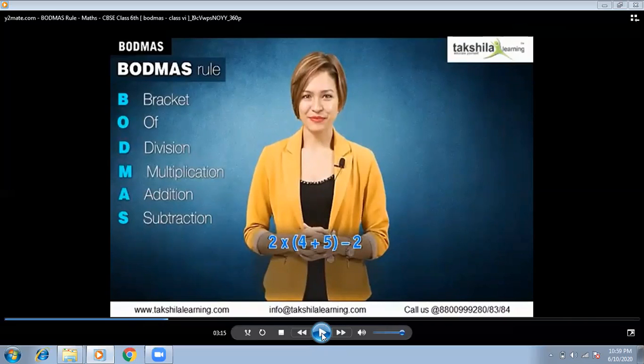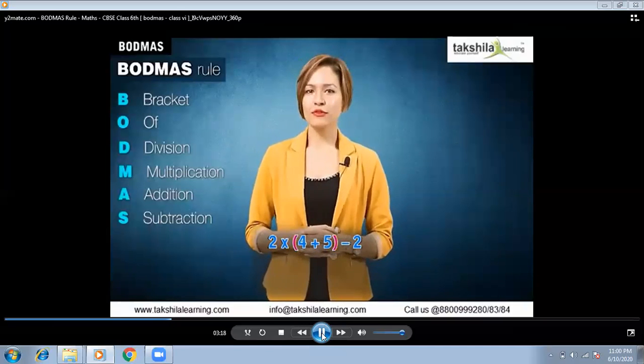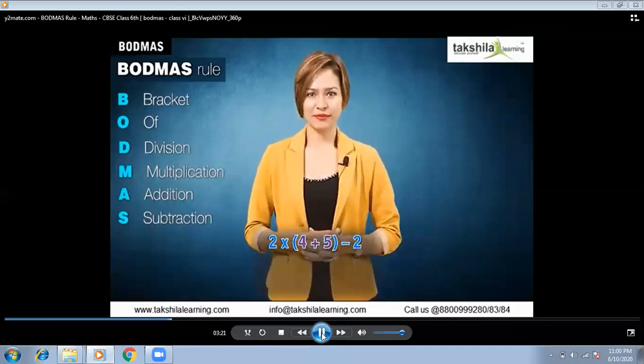But what if we have brackets in our equation? Then we follow the BODMAS rule, because B is for bracket. So first, B for bracket, it means we will solve the bracket first, not necessarily caring what the operation in the bracket is. If there is an addition in the bracket, it doesn't mean that because you have learned that multiplication is done first, you will do the multiplication first. No, what operation is in the bracket doesn't matter, you have to solve the bracket first. Since it has brackets, we will first solve the terms inside the bracket.